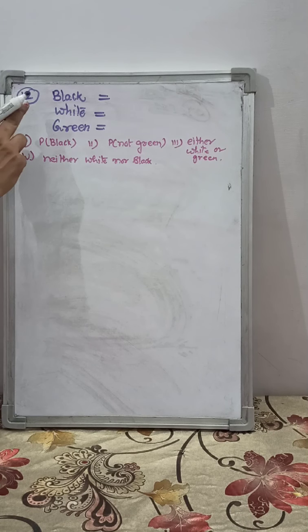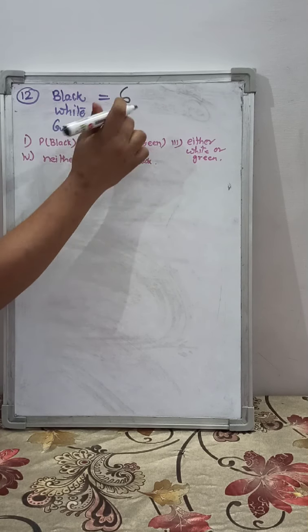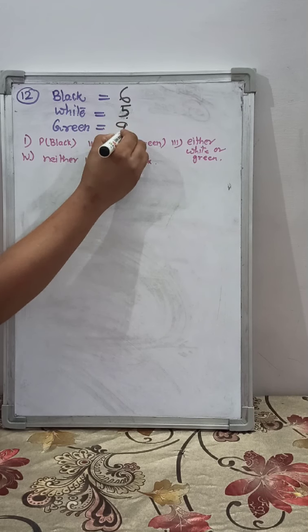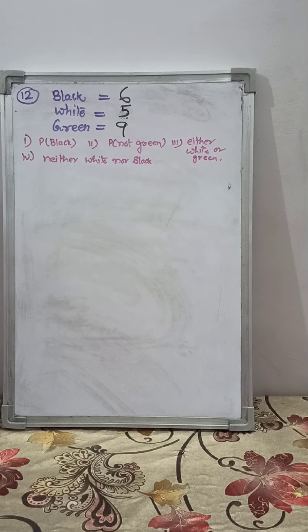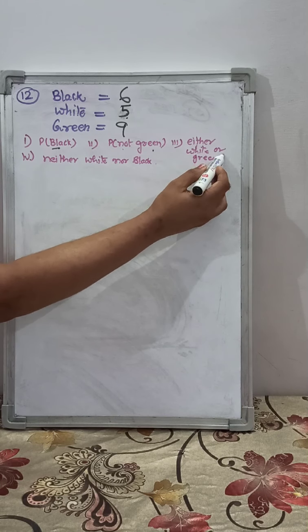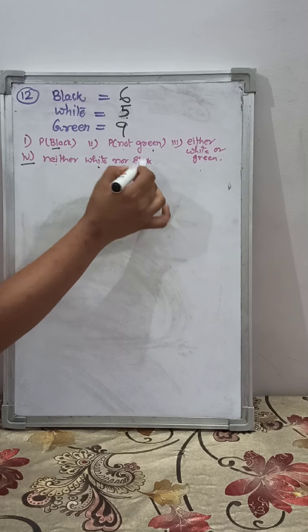Question number 12. Now question 12. A bag contains 6 black balls, 5 white balls and 9 green balls. One ball is drawn at random. What is the probability that the ball drawn is black? Second part, not green. Third part, either white or green. Fourth part, neither white nor black.